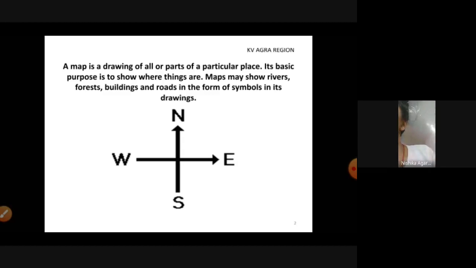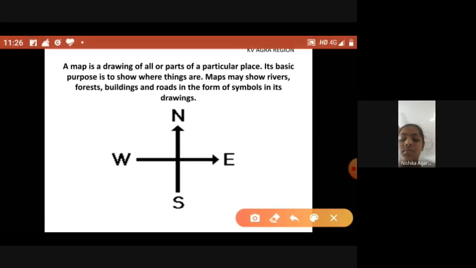Suppose you have to go to school from your home. What do you follow? Your position of right and left. Most of you eat and write using your right hand. You also look for directions. The four directions are east, west, north, and south.